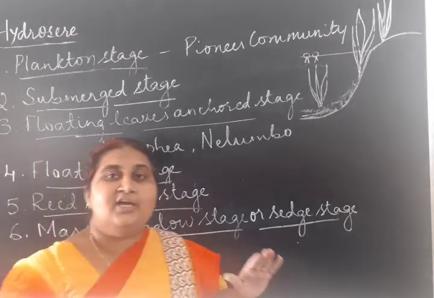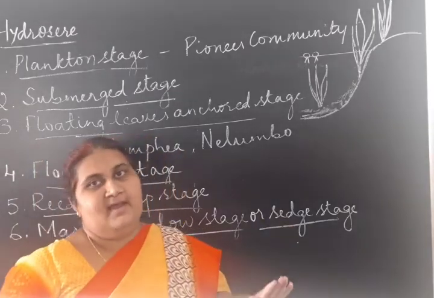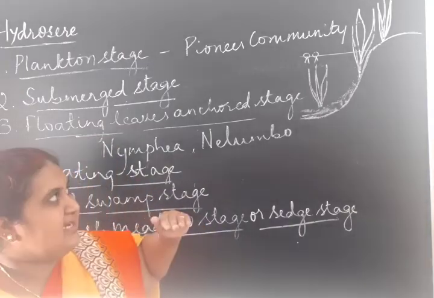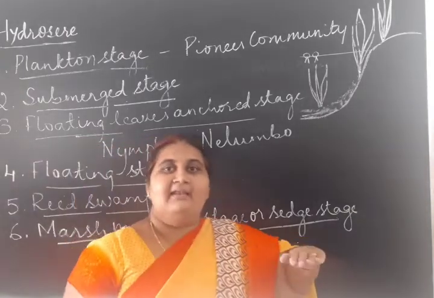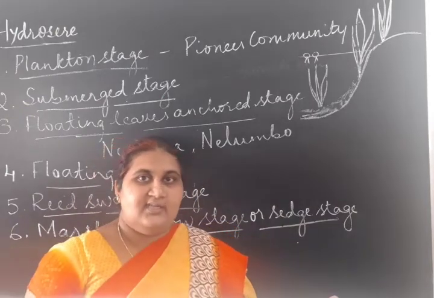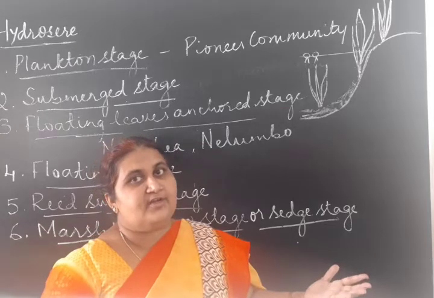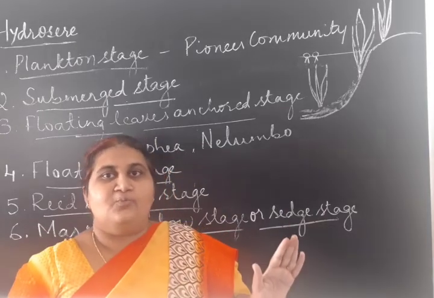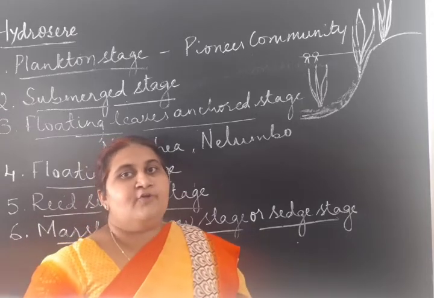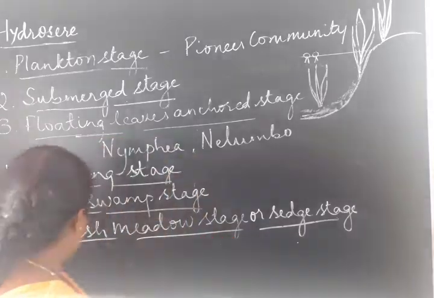So here in this stage, what do the sedges do? Sedges are a group of plants. They are grasses, completely on the land. How are they involved in converting the area favorable for the next biotic community? They undergo more transpiration, by which they reduce the amount of water.